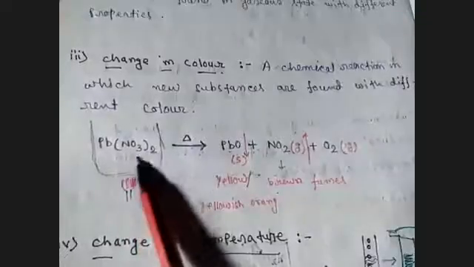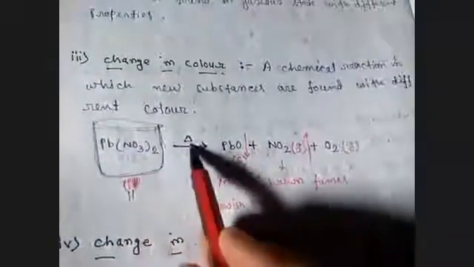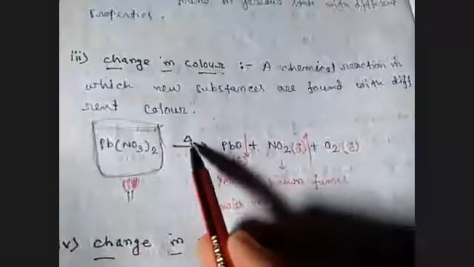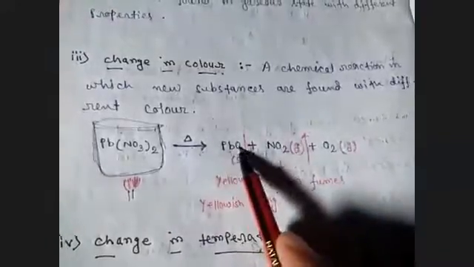This is lead nitrate. Okay, this is lead nitrate. In a container, we supply heat to lead nitrate. This is the symbol of heat. So, in presence of heat, lead nitrate will decompose or break down. It will break down into lead oxide.